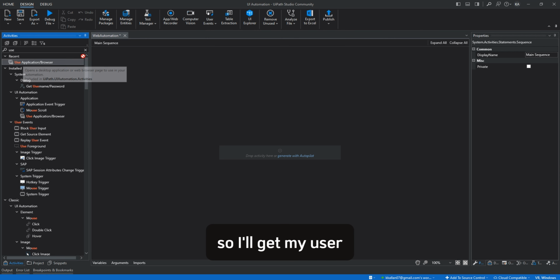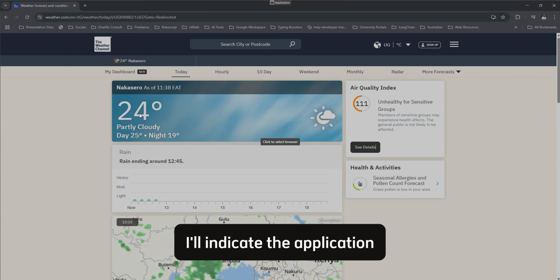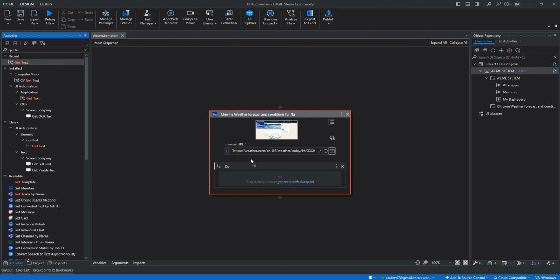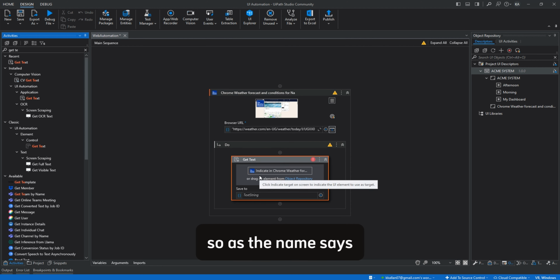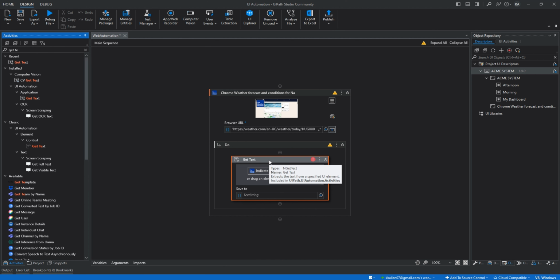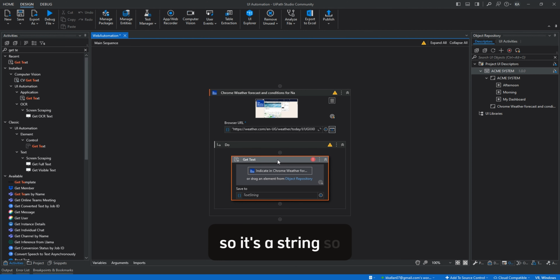So I'll get my use application activity. I'll indicate the application. Once that's done, I'll get my get text activity. As the name says, get text. You see here, it shows it outputs a text string. Whichever data it scrapes, it's in text format, so it's a string.